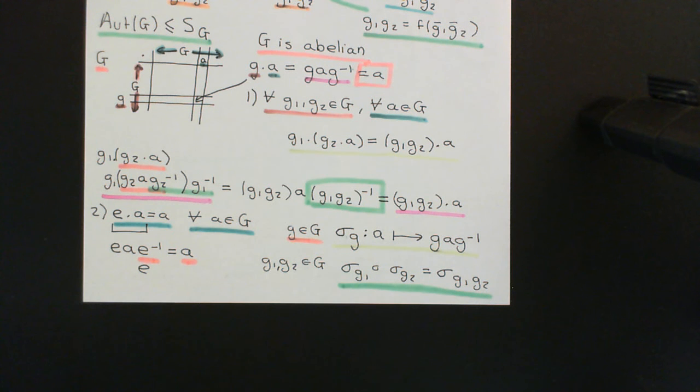Okay, so the group action of a group on itself by conjugation is only interesting if you're working in a non-abelian group. It's not interesting at all if you're working in an abelian group.